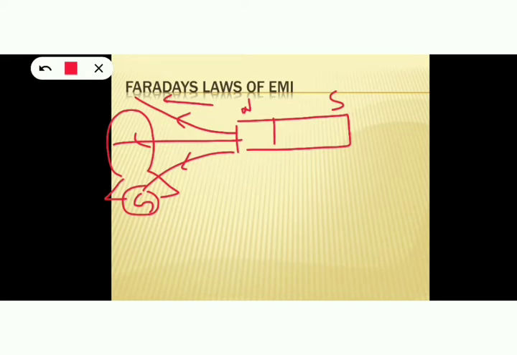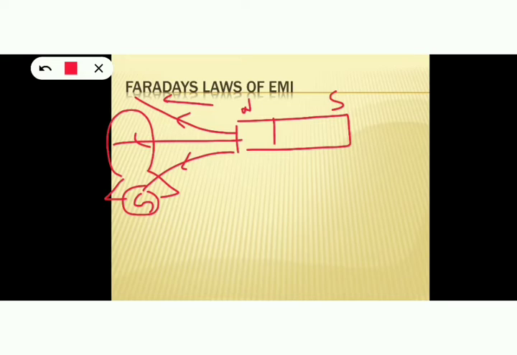Due to the change in magnetic field, an EMF is induced in this coil, and whenever an EMF is induced in a conductor, charges start to flow. So the current is flowing through this coil, and what is the reason for that current flow? Change in magnetic field associated with the coil. Now we had studied about magnetic flux, so we can say there is a change in magnetic flux associated with the coil.